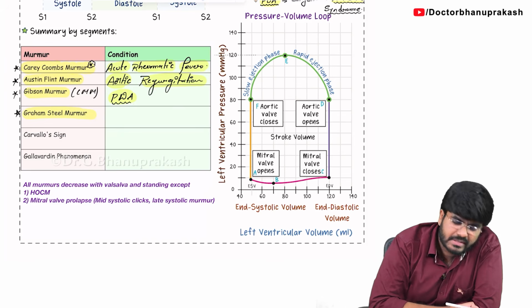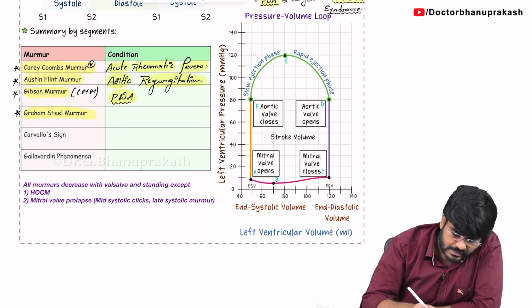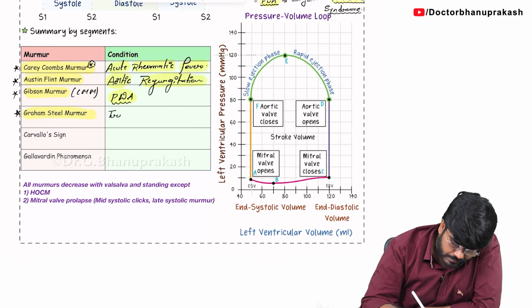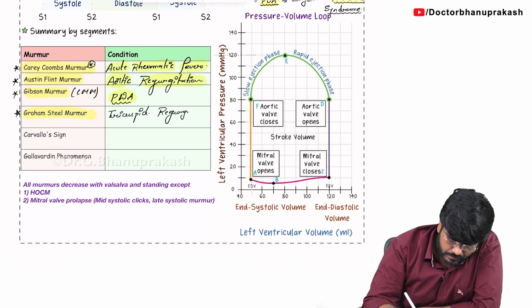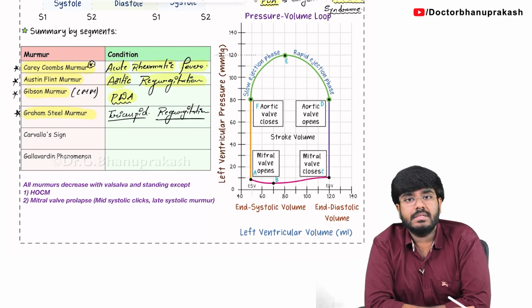Next, Graham-Steell's murmur. Where do we see this Graham-Steell's murmur? Graham-Steell's murmur is seen with the tricuspid regurgitation. So, tricuspid regurgitation is going to cause the Graham-Steell's murmur.